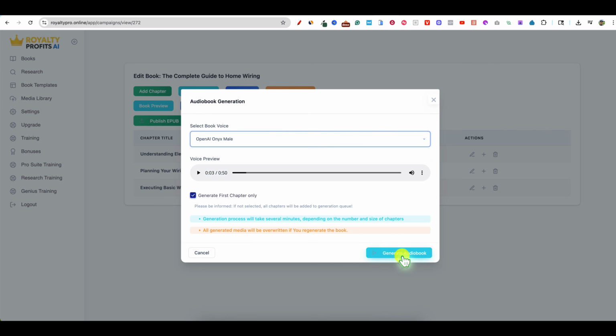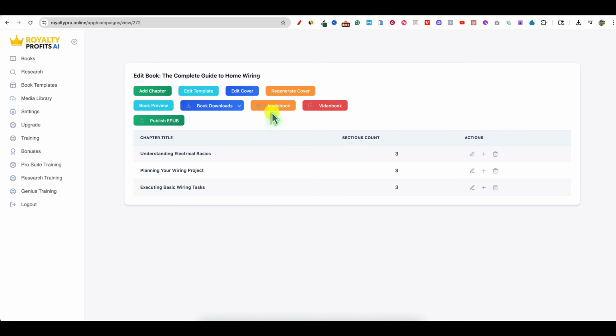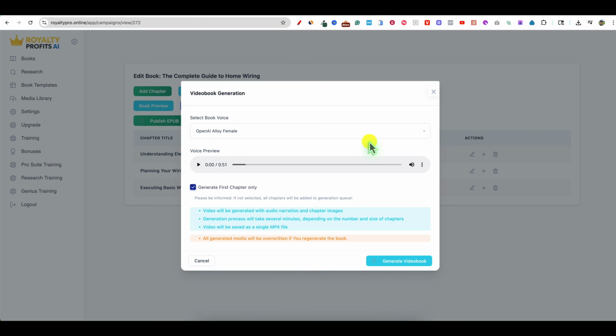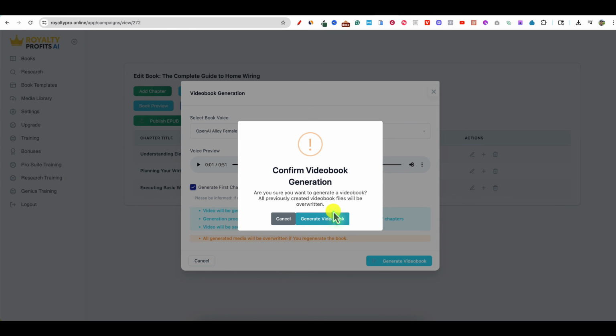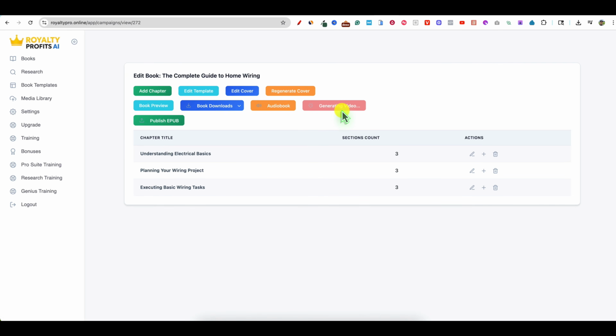You would generate the first chapter, download the file, and so forth. So they do have that in here. Again, I'm not sure what version that is, or if that's probably an upgrade. Generate first chapter, generate video book. I'm just going to click this, and it's going to generate a video book for the first chapter for us.